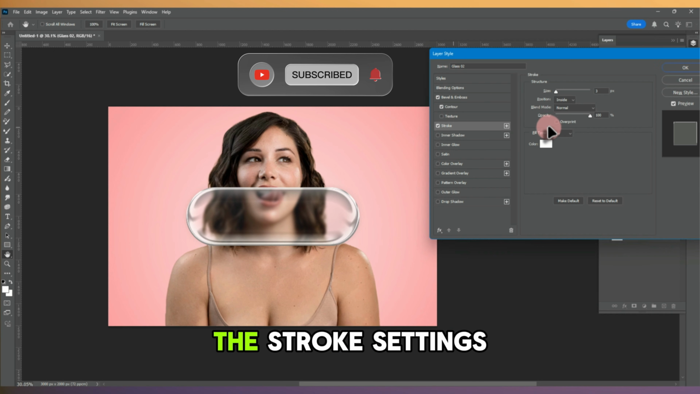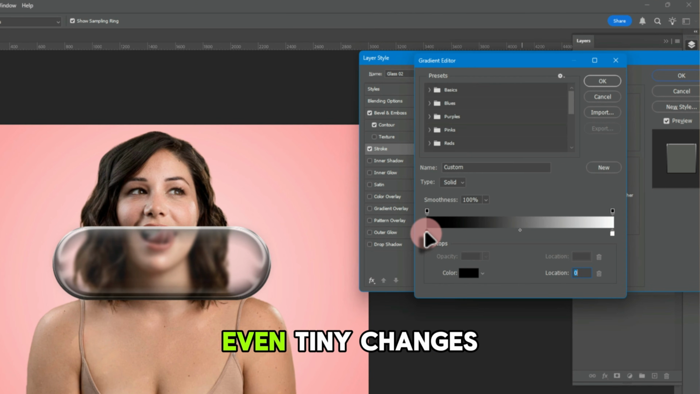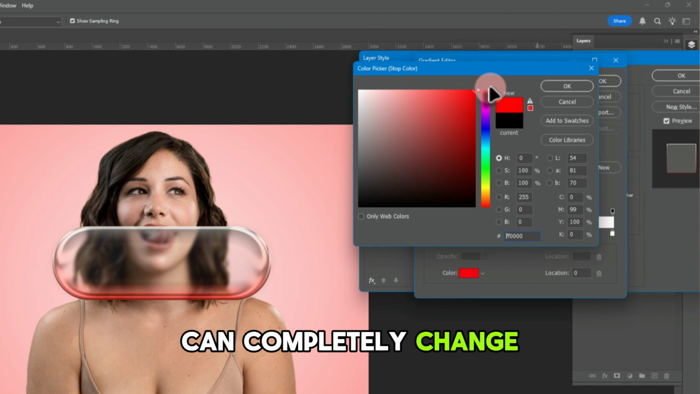Now return to the stroke settings. Adjust them exactly as I'm doing. Even tiny changes can completely change the quality of the glass.